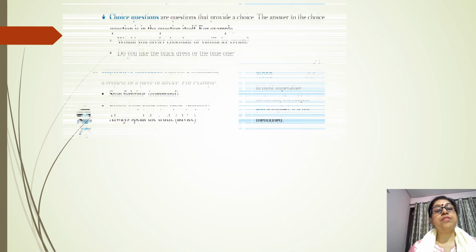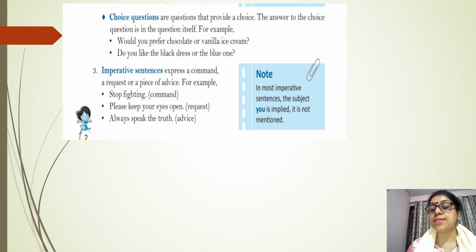And afterward, one more type we have is choice questions. Means these are the questions that provide a choice. Like would you prefer chocolate or vanilla ice cream? Do you like the black dress or the blue one? Here we have choice, either or. And interrogative sentences always end with a question mark.